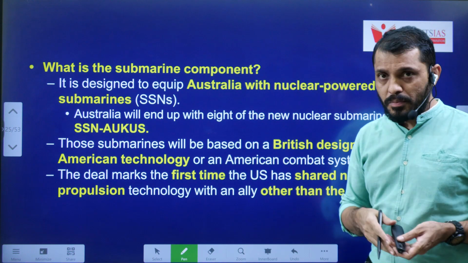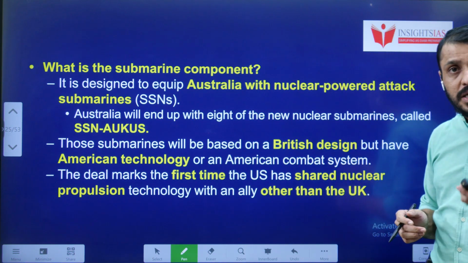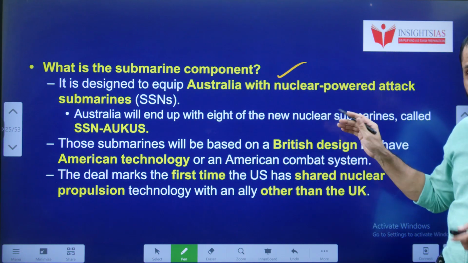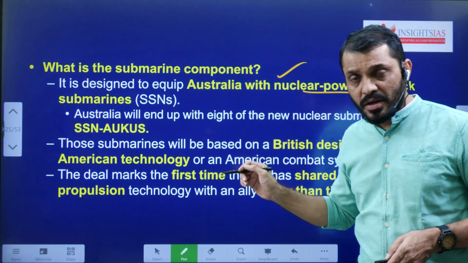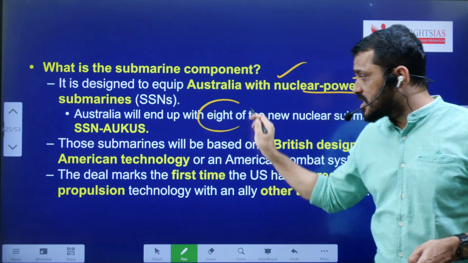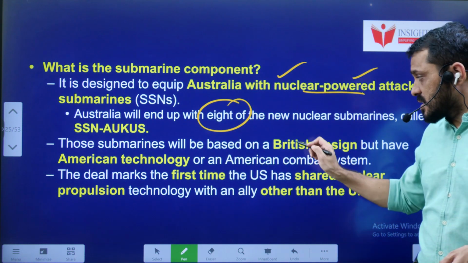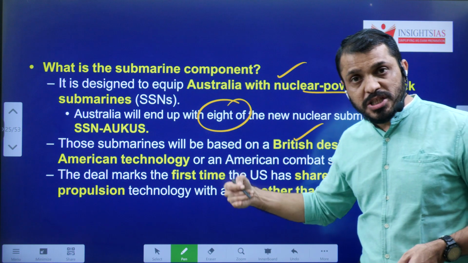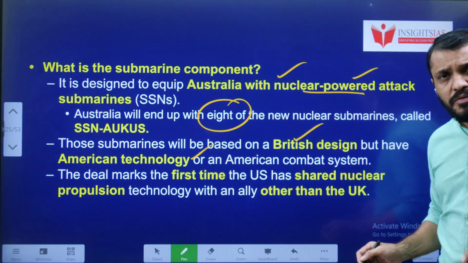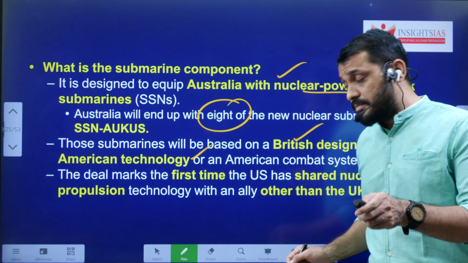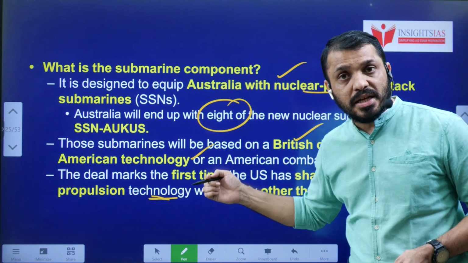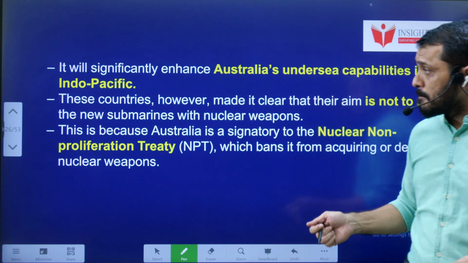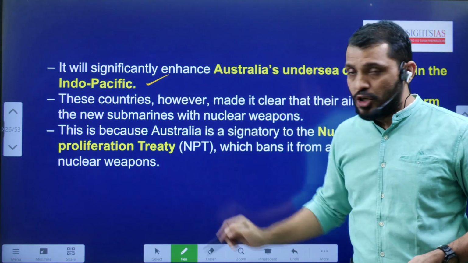What are the submarine components? This submarine component is designed for Australia, and the submarines are equipped with nuclear powered attack capability. And how many submarines? 8 submarines. The design is given by Britain. Technology is provided by America. For the first time, the USA is sharing its nuclear propulsion technology with a country other than the UK. Like I said earlier, it's mainly targeting the Indo-Pacific.